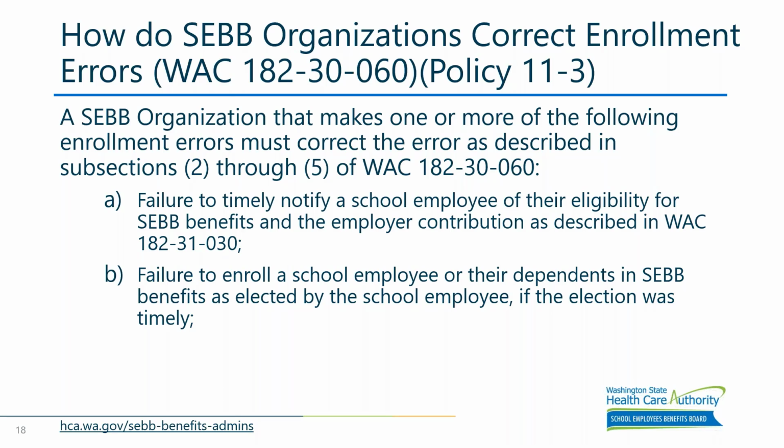The first one, A, is failure to provide notice to an employee, and the information is spelled out in policy 11-1 and also in the WAC. The second one, B, is a failure to enroll the employee.